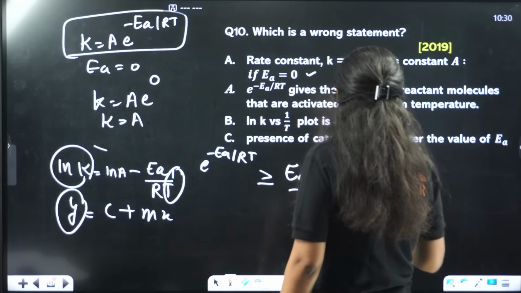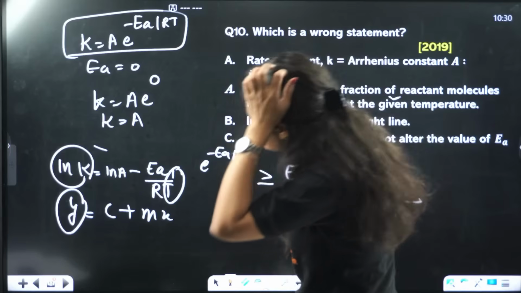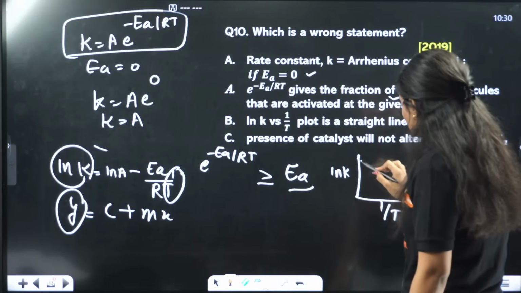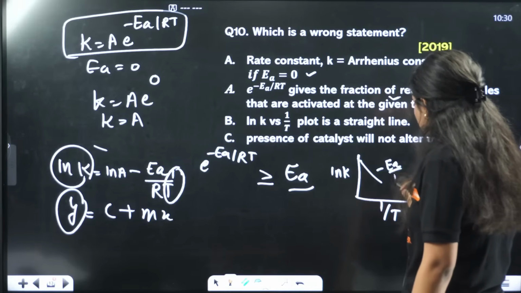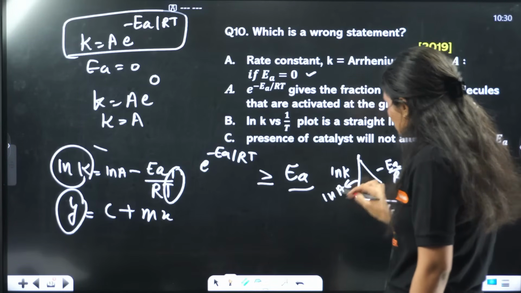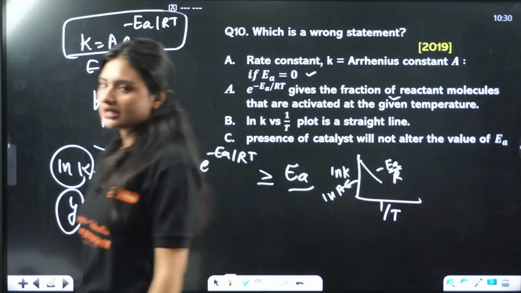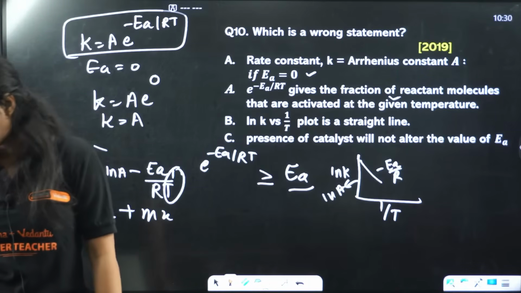So that means if you plot ln of k versus 1 by t, the graph will come out like this. Minus EA by R will be the slope. This intercept value is ln of A, right? This will be your final graph. So yes, this is a straight line.